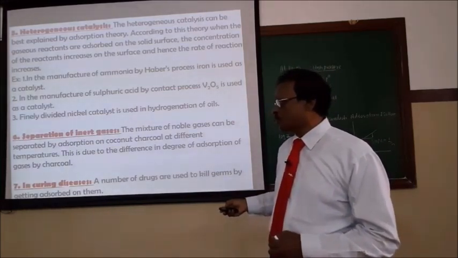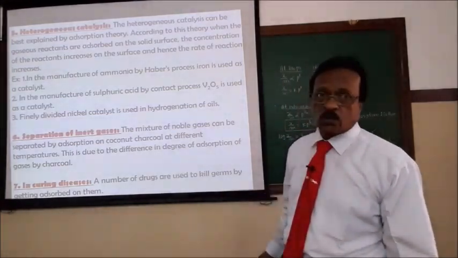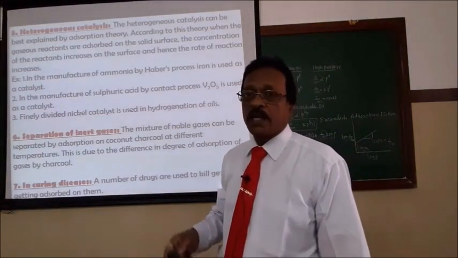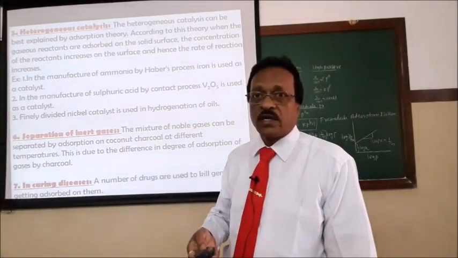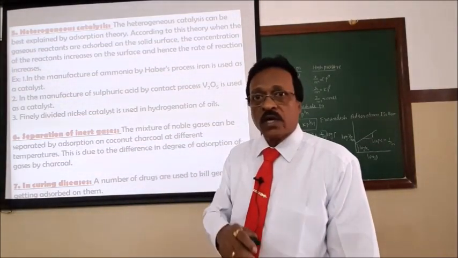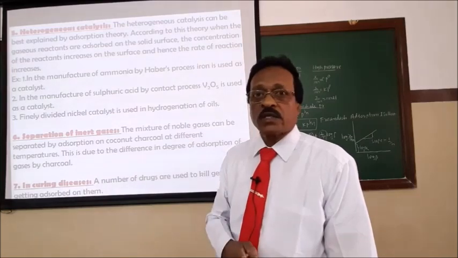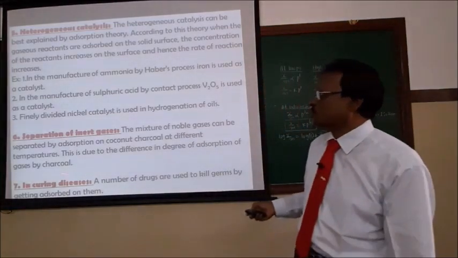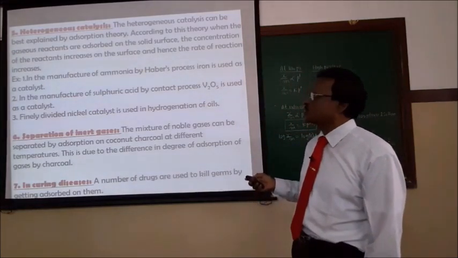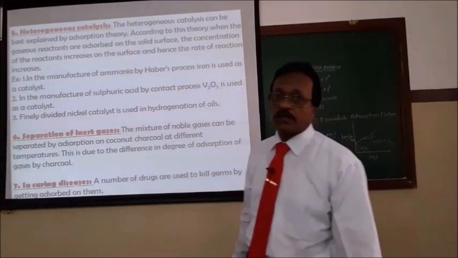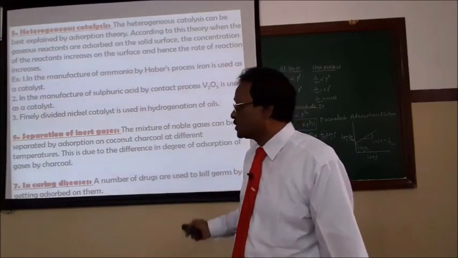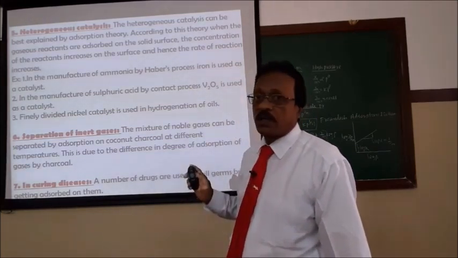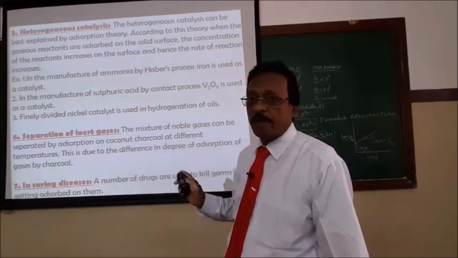In curing disease, a number of diseases can be cured by the adsorption process. Very commonly, I give the example of snake biting. For snake bites, they give silica gel into the body. It absorbs the poison, like carbon monoxide poison or arsenic oxide poison from the snake, and is used in curing the disease also. These are some of the various applications of adsorption. So this completes the adsorption chapter in surface chemistry.